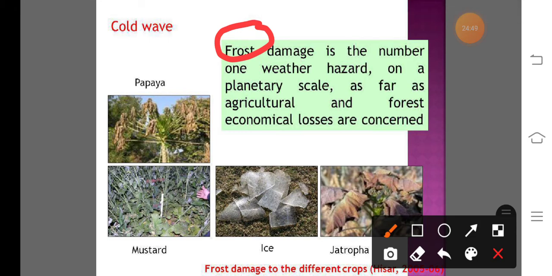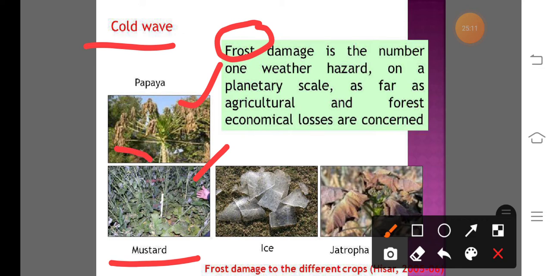So see here, due to frost occurrence or the cold wave, the papaya crop is damaged and its leaves are totally damaged. Also, in the case of mustard, the crop's fruits and leaves drop due to the cold wave, that means damage.